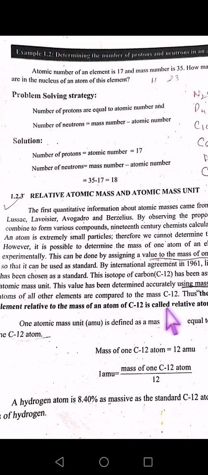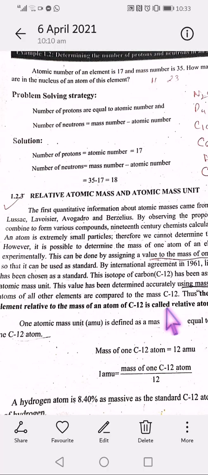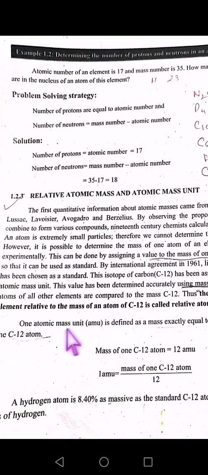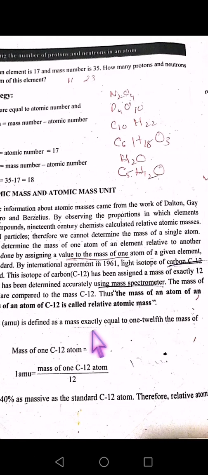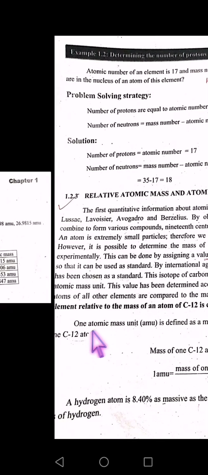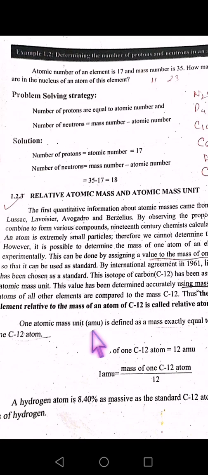You just need to prepare only this definition. Further, one atomic mass unit, 1 AMU. Actually, AMU is a unit we use to define the mass. 1 AMU is defined as a mass exactly equal to 1/12 the mass of one carbon 12 atom. If we divide the carbon 12 atom mass by 12, we get one atomic mass unit. Mass of one carbon 12 atom is 12 AMU. Next, there is a table shown.